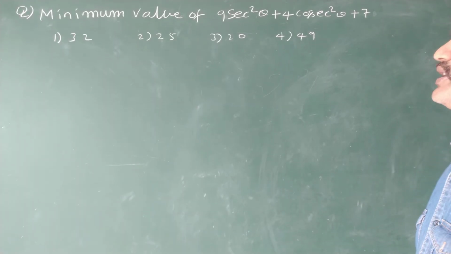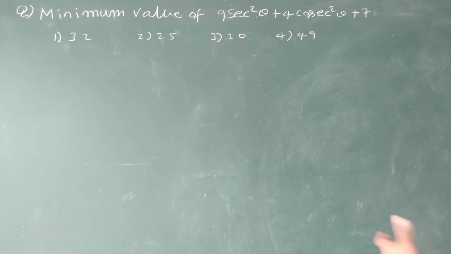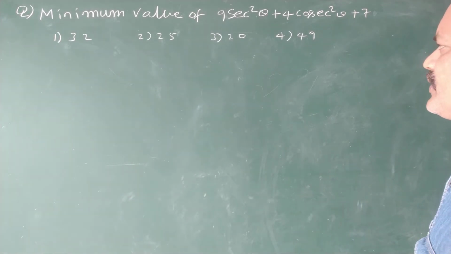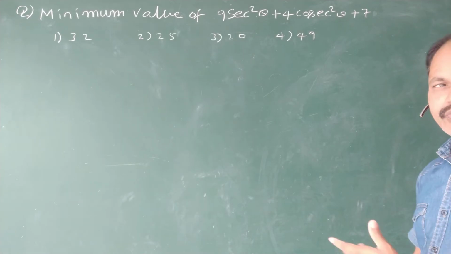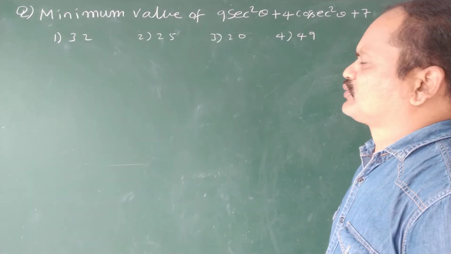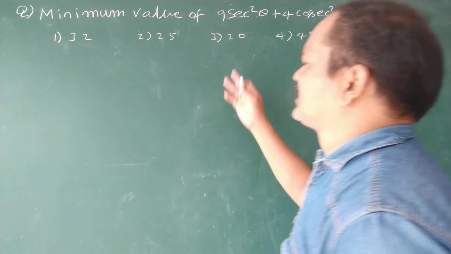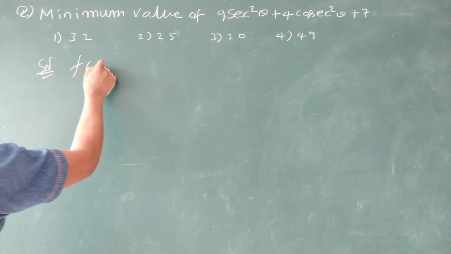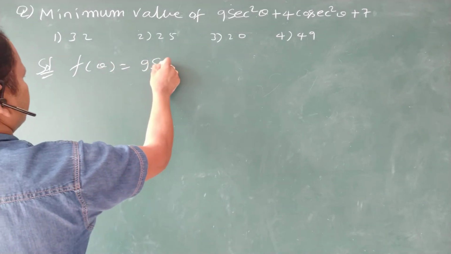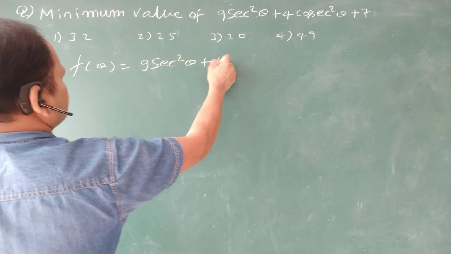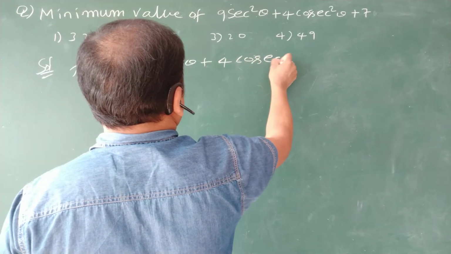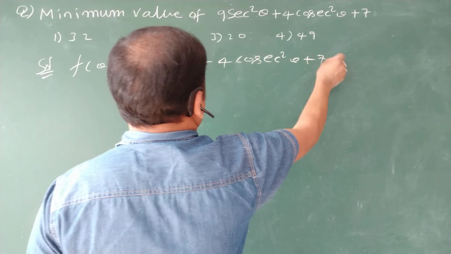Now the question: the minimum value of 9 secant square theta plus 4 cosecant square theta plus 7 is, first option 32, second option 25, third option 20, and fourth option 49. Now we have to solve this question. So take this expression, f of theta is equal to 9 secant square theta plus 4 cosecant square theta plus 7.